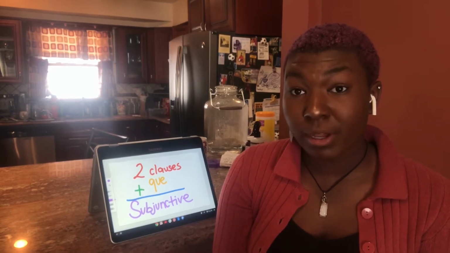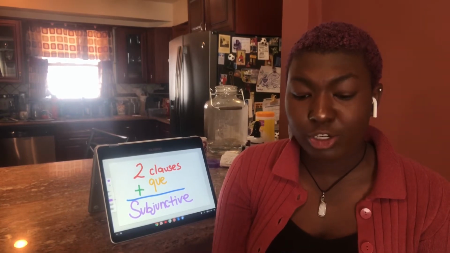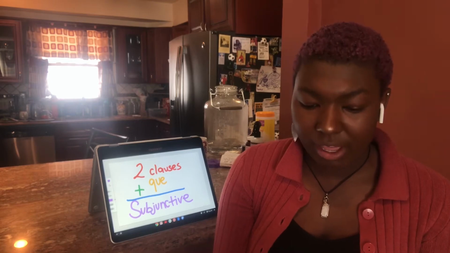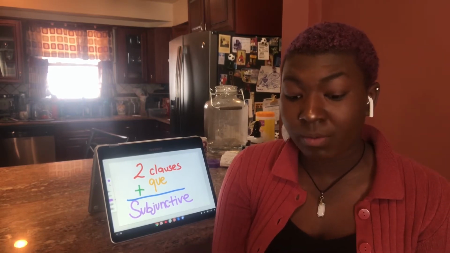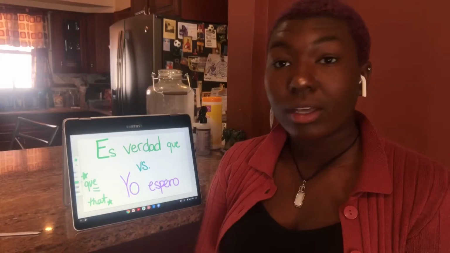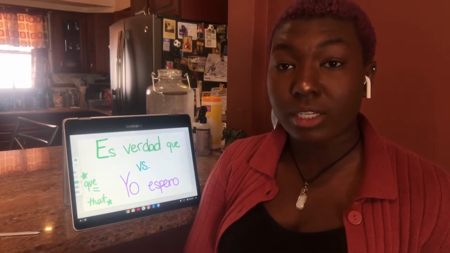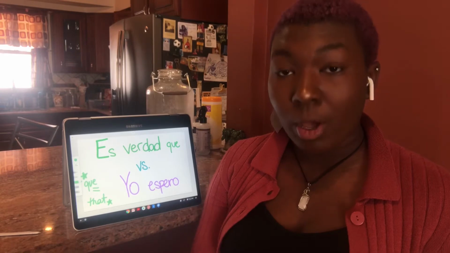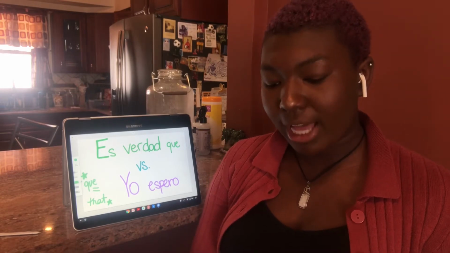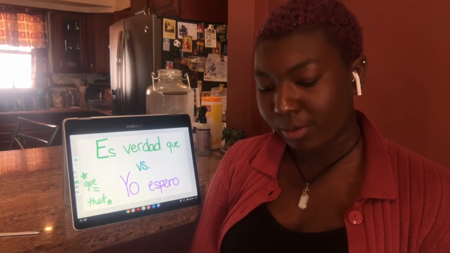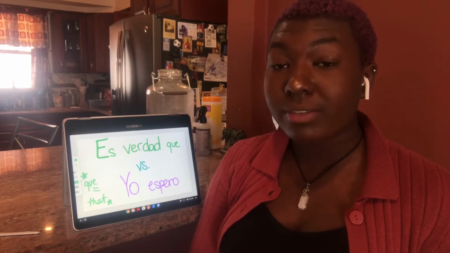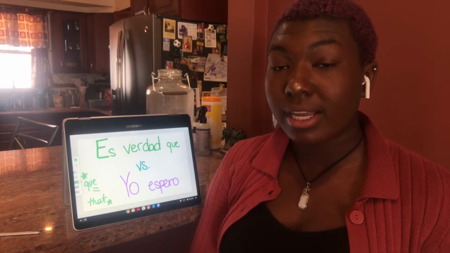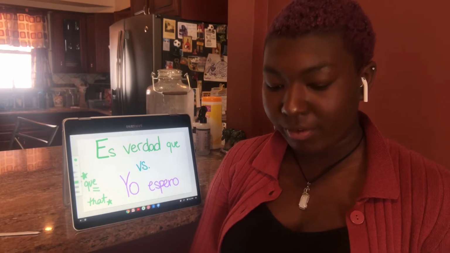When determining subjunctive, if the first clause determines a fact before que, the sentence is indicative. If the first clause does not confirm fact, it is subjunctive. When identifying the subjunctive, we use the first clause. Por ejemplo, es verdad que tú naciste en México. Es verdad means it is true, which signifies fact, meaning this sentence would be indicative.